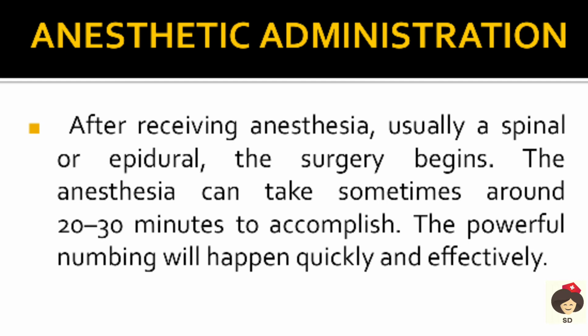After administration of anesthesia, usually a spinal or epidural, the surgery will begin. This anesthesia effect will take around 20 to 30 minutes to accomplish, and once it does there will be powerful numbing that happens quickly and effectively.